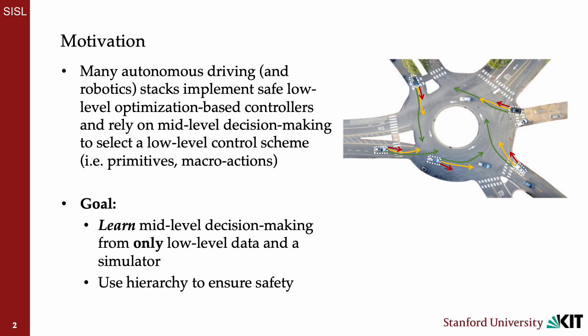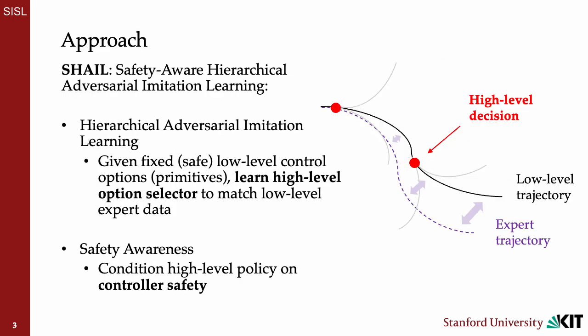As such, the goal of this project is to learn mid-level decision-making from only low-level data and a simulator, and to use the hierarchy to ensure safety. Our approach, SHAIL, combines hierarchical adversarial imitation learning with a layer for safety awareness.